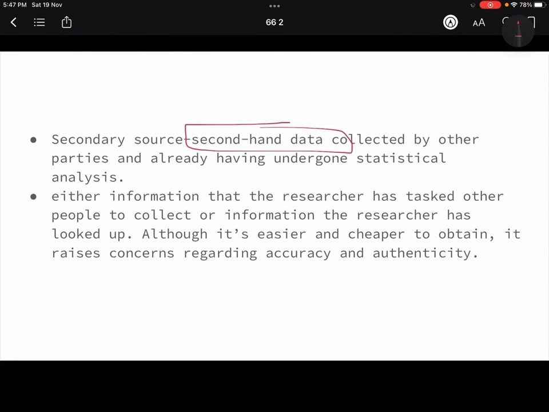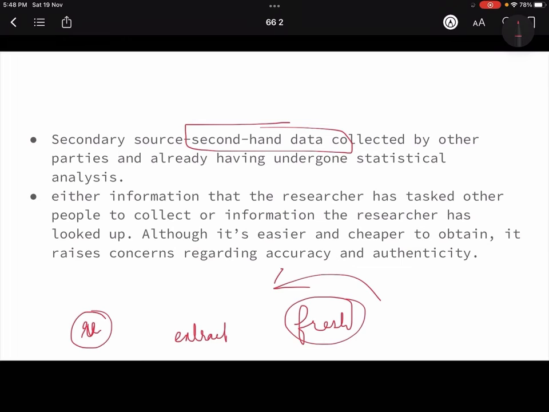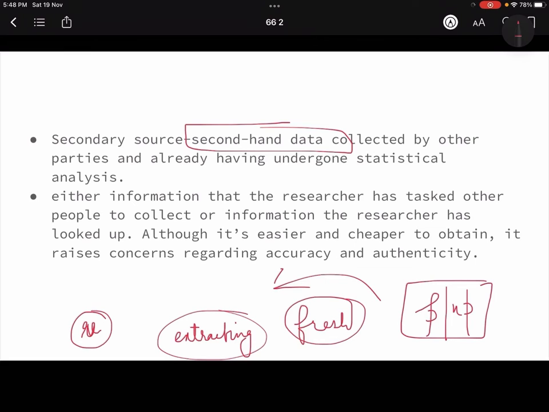That means even if you are taking out the research and आप fresh data ही collect करवाते हो, but it is not you who's collecting the data. That means even then you are extracting the data from somebody else. So even that will come in the secondary source only. आप किसी already published, unpublished source से data लेते हो, for example government source से लेते हो, some other research paper of some university students, ठीक है, it could be that data, or you specially employ certain person to do the research for you on your behalf, even that will come in the secondary source.